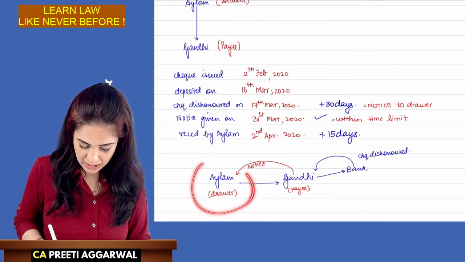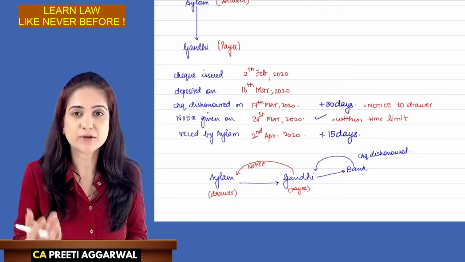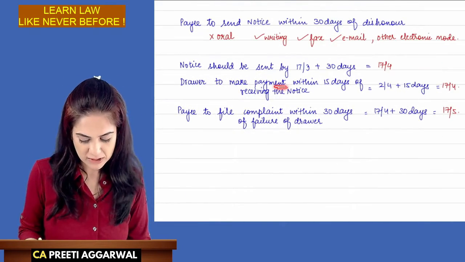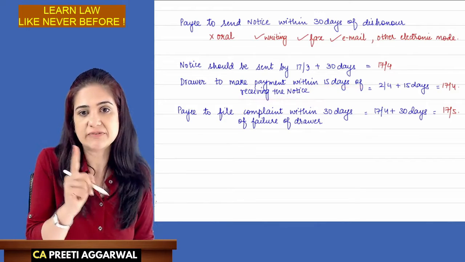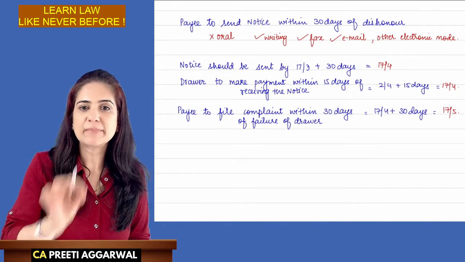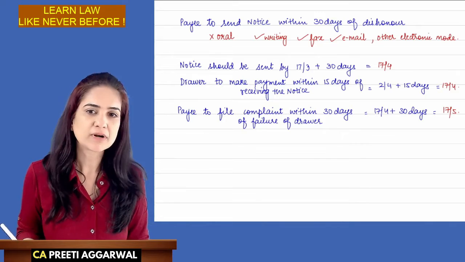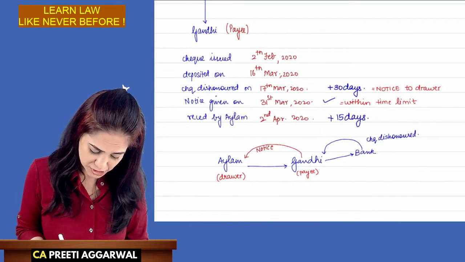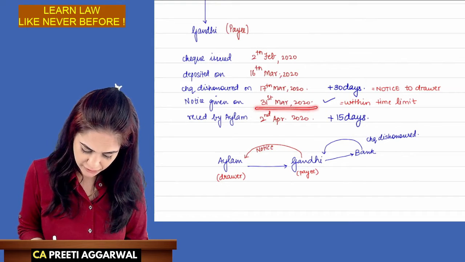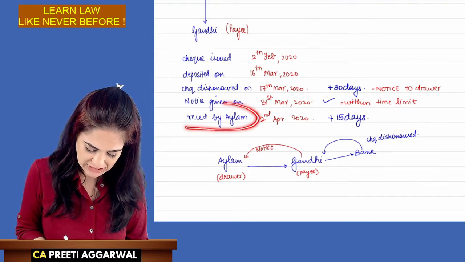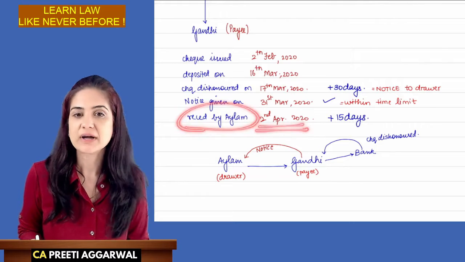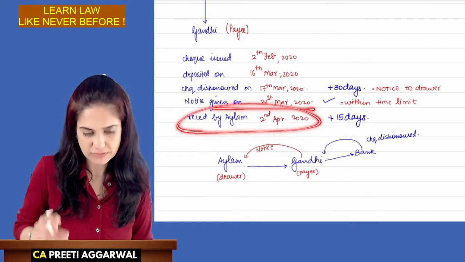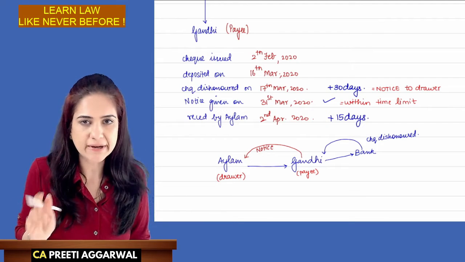Now, Mr. Alam has received a notice that your check is dishonored. So he should make arrangements for payment within 15 days of receiving the notice. So the drawer will make the payment within 15 days of receiving it. Notice was given on 31st of March, but this notice was received by Mr. Alam on 2nd of April. So it was sent on 31st, but he got it on 2nd April.